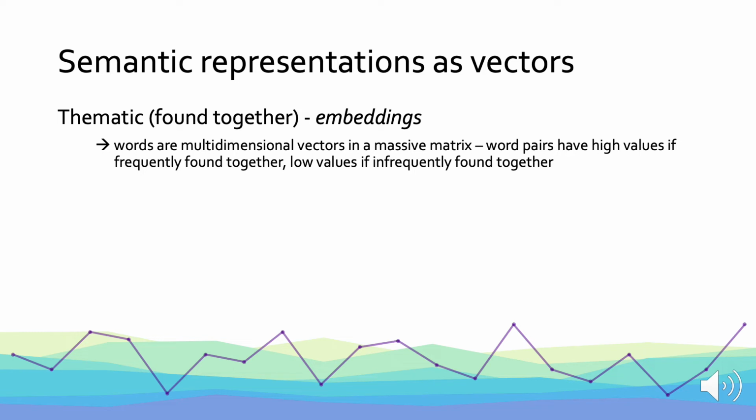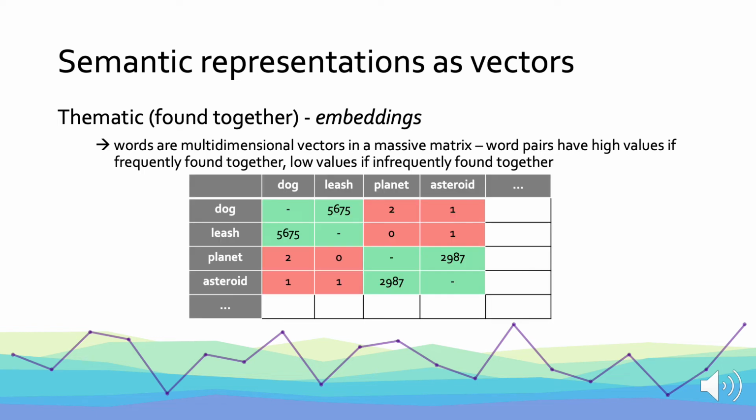Thematic semantic vectors are often constructed using what are called embeddings. Basically what we do here is select a massive corpora, like a massive database of every single Wikipedia article, and see how often two words are found in similar contexts. For example, I can ask in all of Wikipedia, how often is the word dog found within 10 words of the word leash? In this case, maybe those two words occur together 5,675 times.